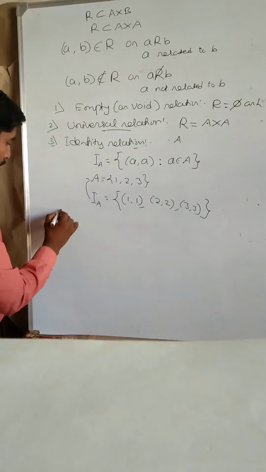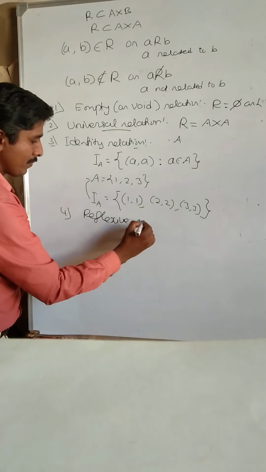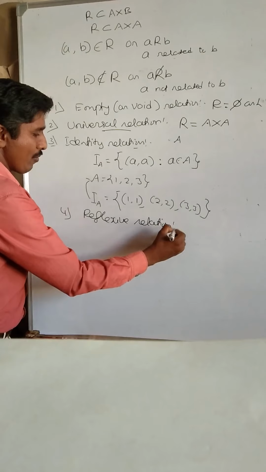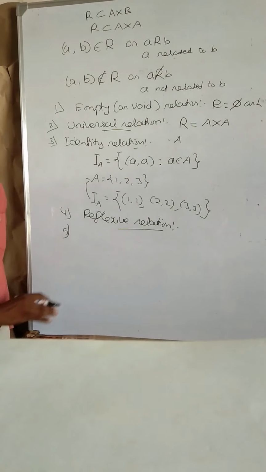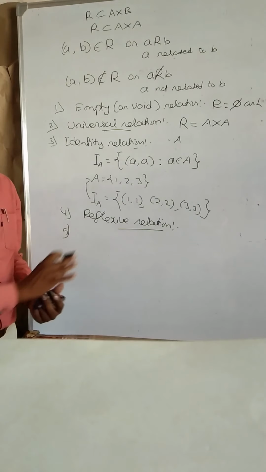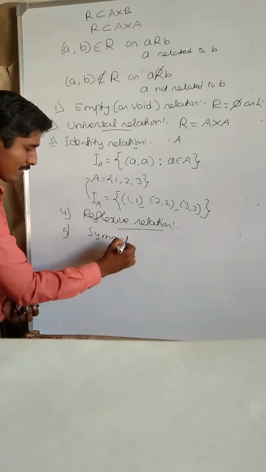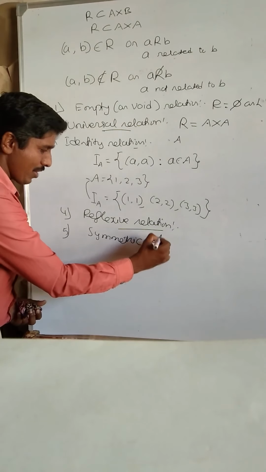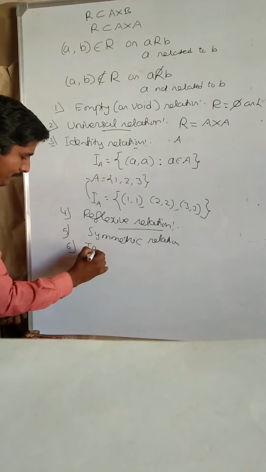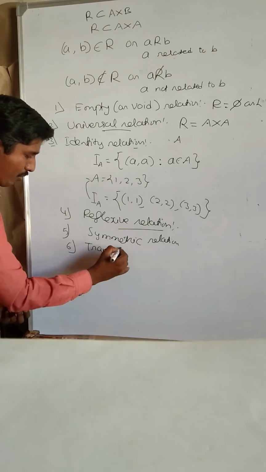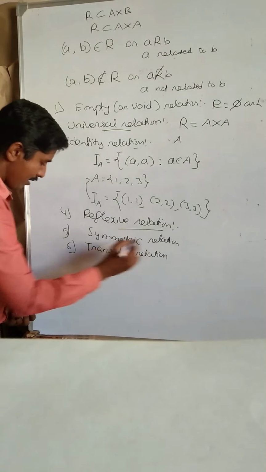Next, the fourth one, reflexive relation. In the last class, we discussed up to this. Today I am giving other examples for reflexive. Fifth one, symmetric relation. Sixth one, transitive relation.